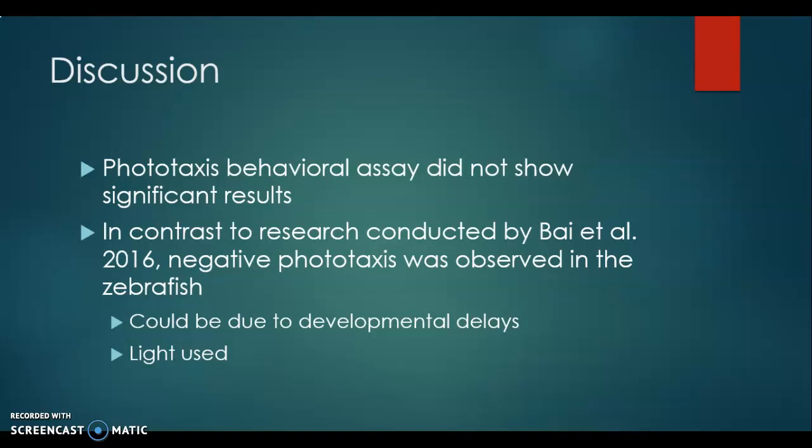It could have been a little bit brighter than theirs. And it also could be that they used slightly older zebrafish. They used 2 to 3 week old, while I used only 6 to 10 day old zebrafish for my studies. So it could just be a developmental delay. If I were to go back and do this again, I would test them at that time point to see if it just takes a while to develop the phototaxis result as opposed to the thigmotaxis result.